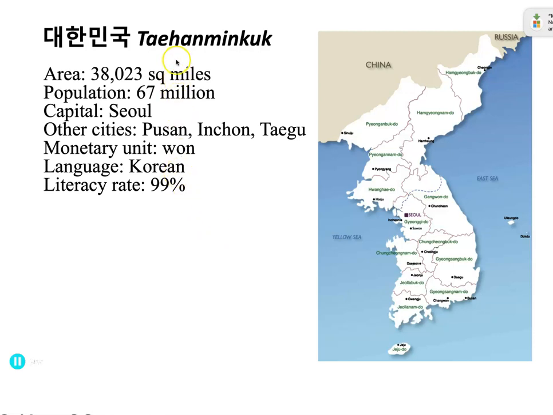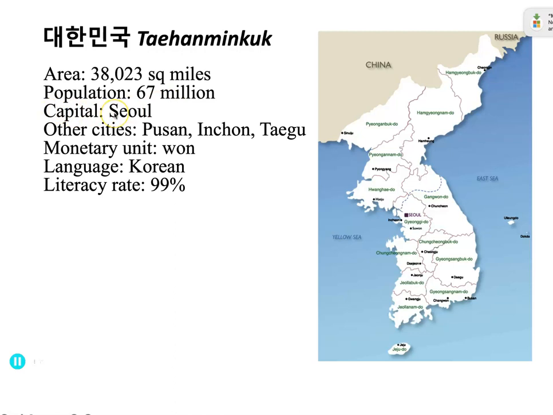So the official name of South Korea is 대한민국, and the area covers around 38,023 square miles. Population currently is about 67 million. This is only for South Korea.